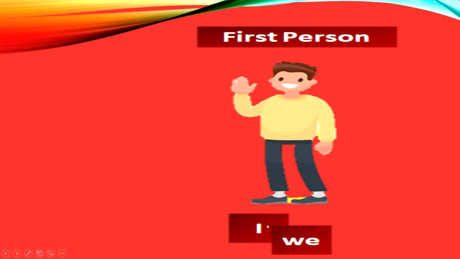Example, I am teaching you. If there is more than one person speaking, the word we will be used. We are teaching. So remember, I is the singular first person personal pronoun. We is used when it is plural. Both are of first person type.